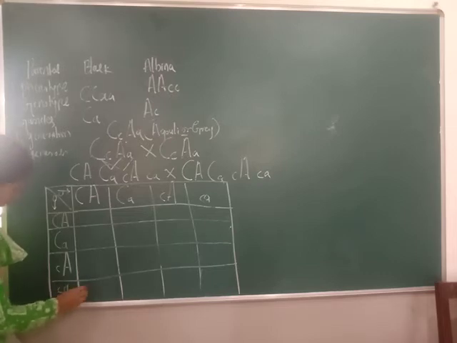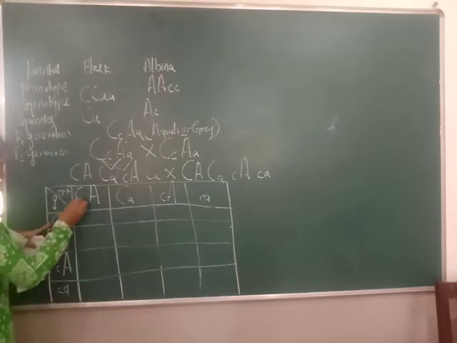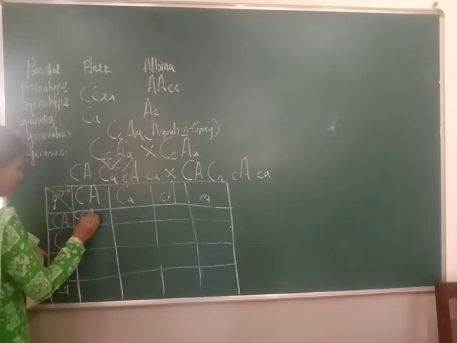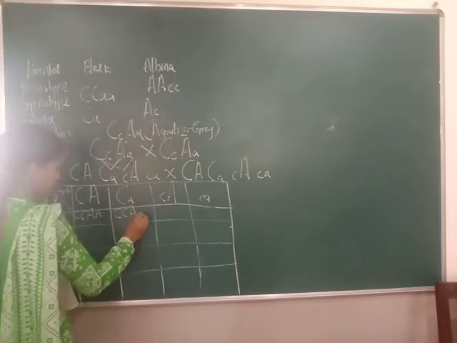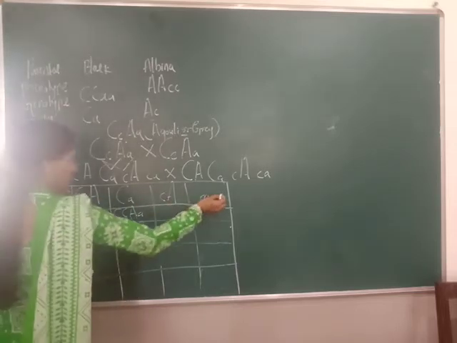Small c, small a. Then you can cross capital C, capital A, capital C, small a, this you have to cross with all these.